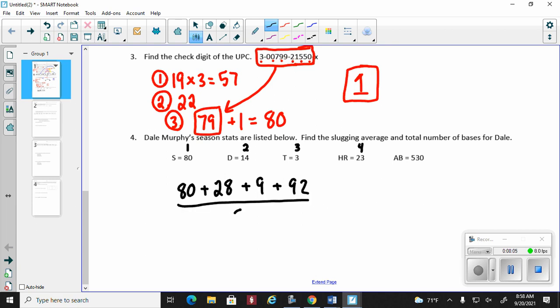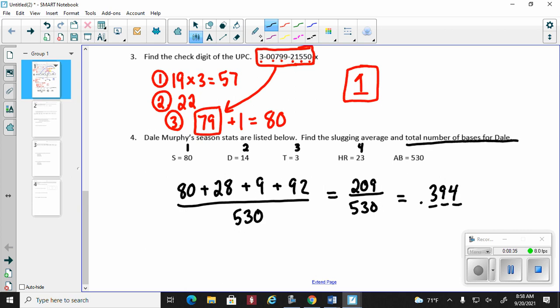All divided by the at-bats, which is 530. Now, remember, guys, make sure you add your numerator first, which is 209, divided by 530. So 209 divided by 530 gives you a slugging of 0.394. Remember, you're always using 3 numbers for the slugging after the decimal. Now, the question also asks, how many total bases are there for Dale? Well, if you know anything about this formula, you know that the number of bases will always be whatever the numerator adds up to be. So the number of bases is 209.